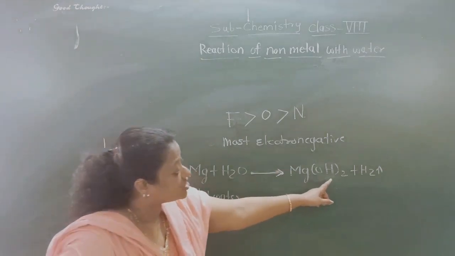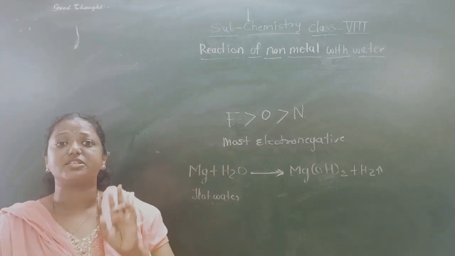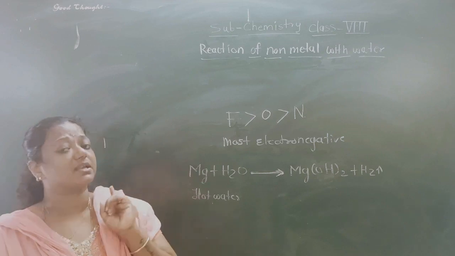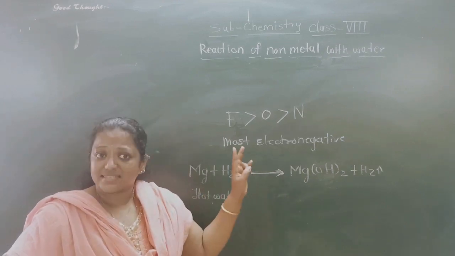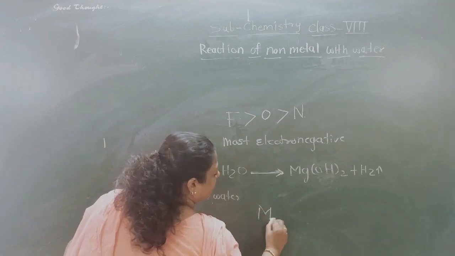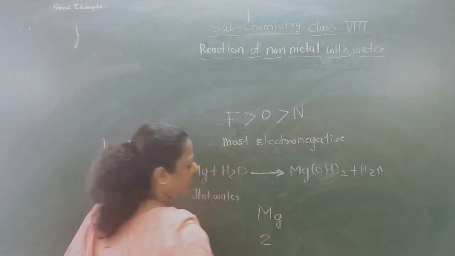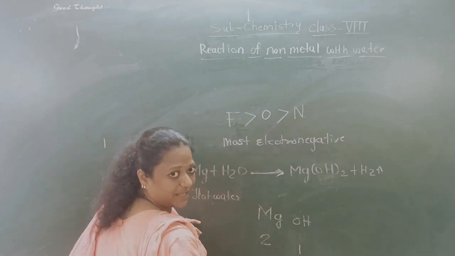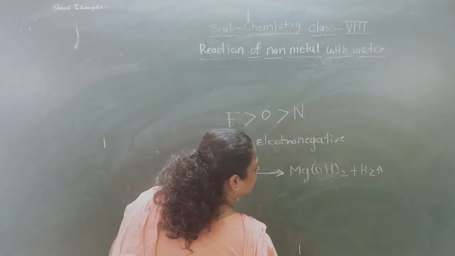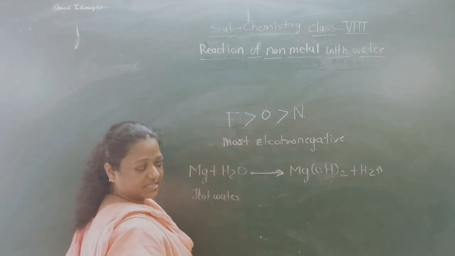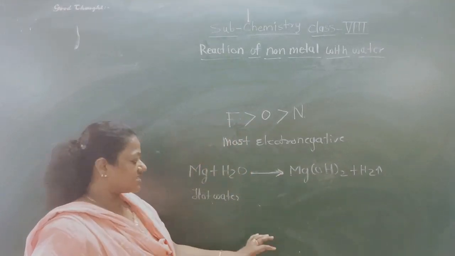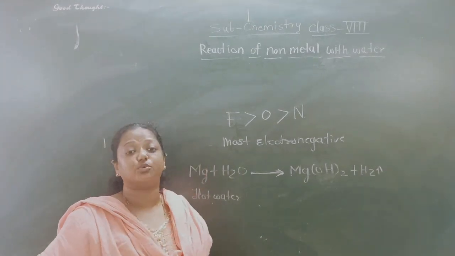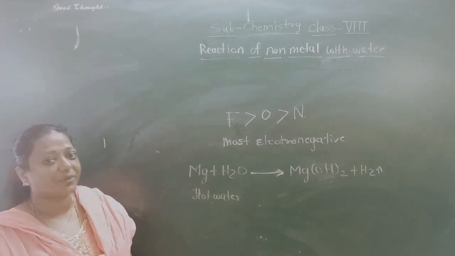Why have I written OH twice? Because magnesium has a valency of 2 and OH minus, the polyatomic ion, has a valency of 1. So if I cross multiply, I get the answer Mg(OH)2. Understood? Mg(OH)2. This cross method is different because it is not related to you, and balancing is not our topic.